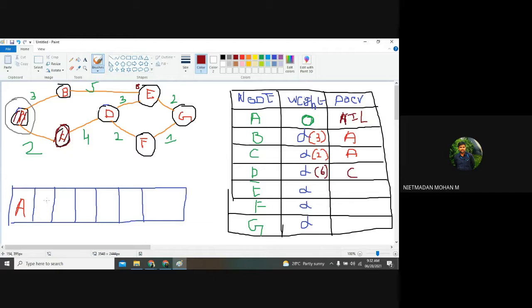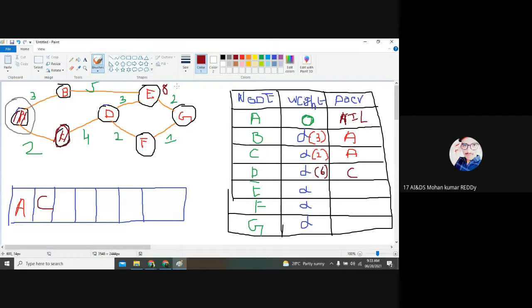So now C has been completed and you can take the C over here. And only one vertex remains from A, right? So we want to travel from D. Yes, sir. In this case, you can check this vertex also. If this vertex also travels to E, and if this weightage is less, then you can travel from C to D and D to E. You can check this weightage also. What is the weightage while traveling from A, B and E? 8, right? And A, C, D and E, what is the weightage?